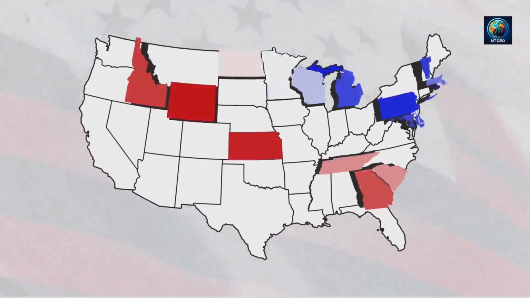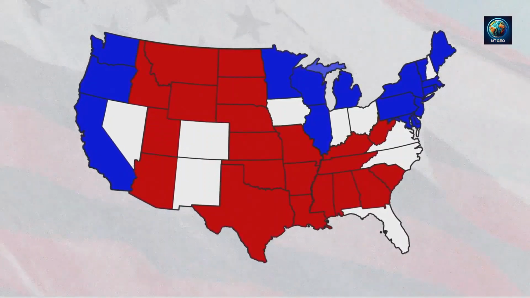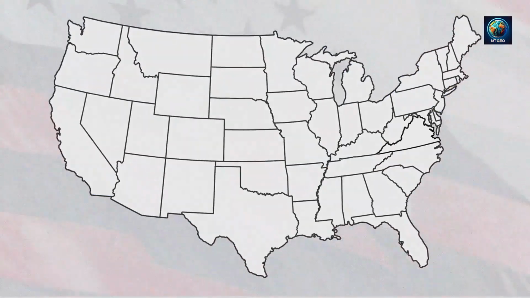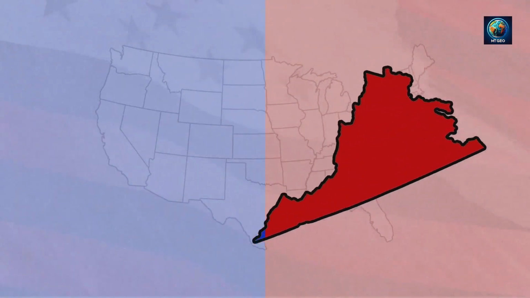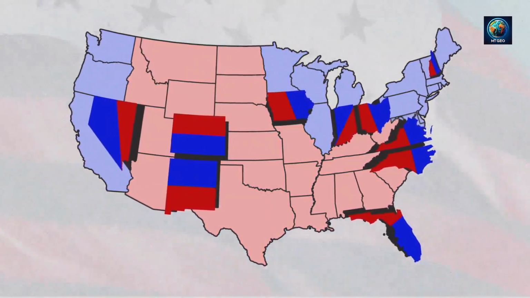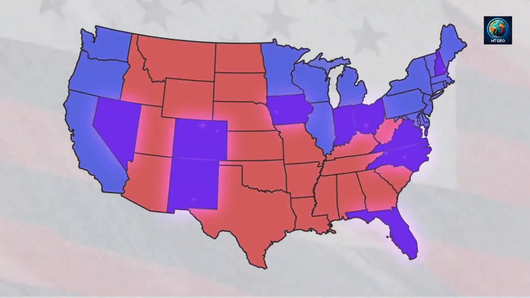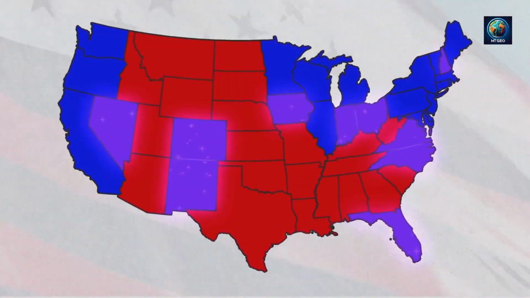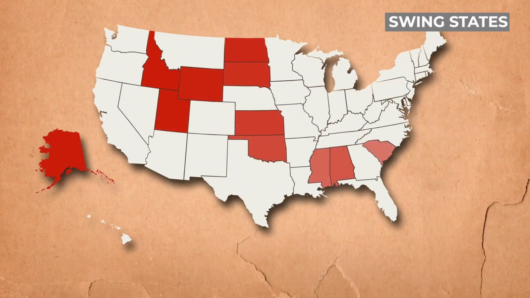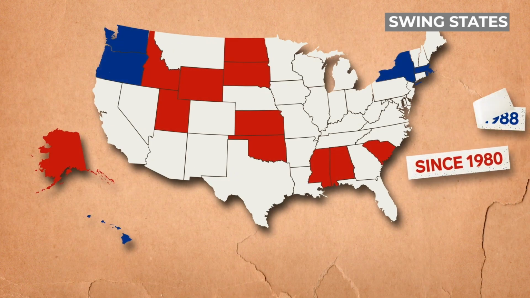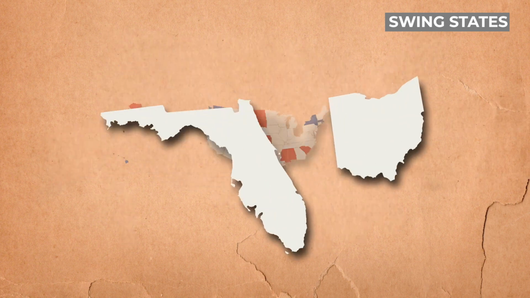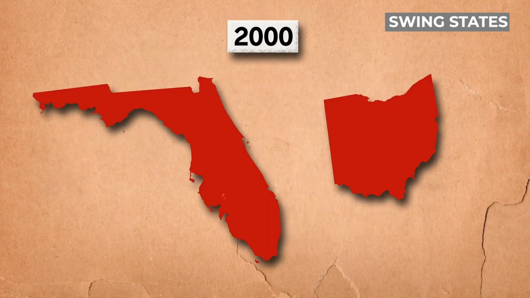In addition to the states we typically assume will predominantly support either the Democratic or Republican parties, swing states are those where voters are not loyal to any one party and can swing between the two parties across different elections. Virginia, Florida, Pennsylvania, and Ohio are prime examples. Some red states have remained loyal to the Republican Party for over 40 years, and some blue states have consistently voted for the Democratic Party in the past 9 elections. In comparison, Florida has switched parties 4 times during the same period, as has Ohio.